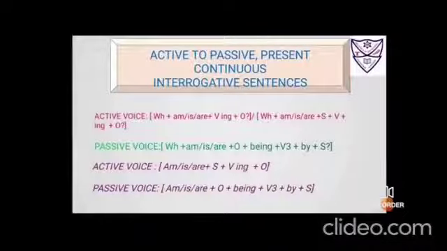Now active to passive, present continuous, interrogative sentences. Two kinds of interrogative sentences could be there, as I've taught you also. The ones that are WH questions and the ones that are inversion questions. WH questions require a brief or detailed answer, and the inversion questions require the answer in either yes or no. Fine.